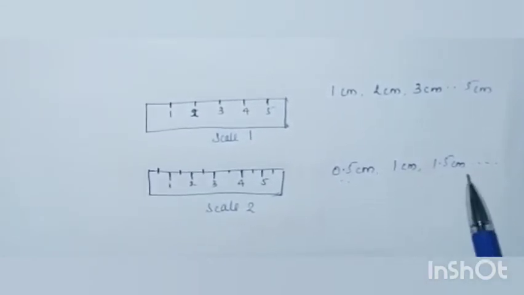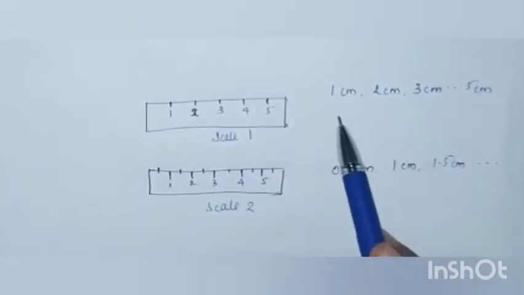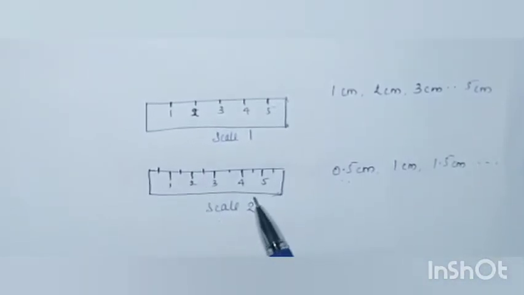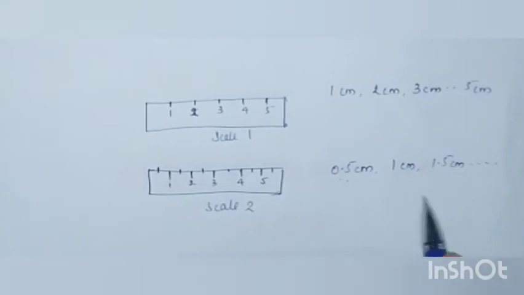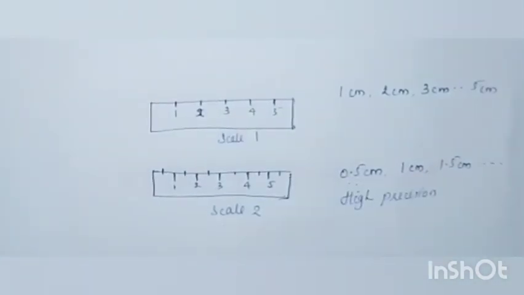Like that, more precise values are obtained from scale 2. That is, we are able to get a reading after the decimal also. But here we won't be getting any reading after the decimal. So this is more precise. Scale 2 has high precision. I hope the idea of accuracy and precision is clear to you.